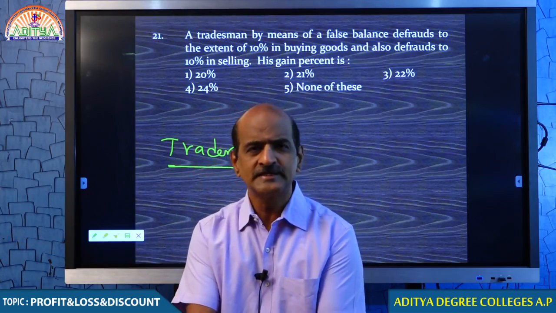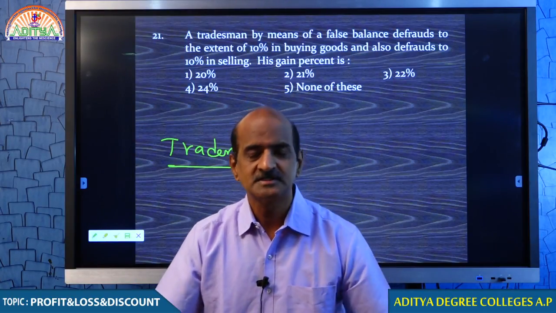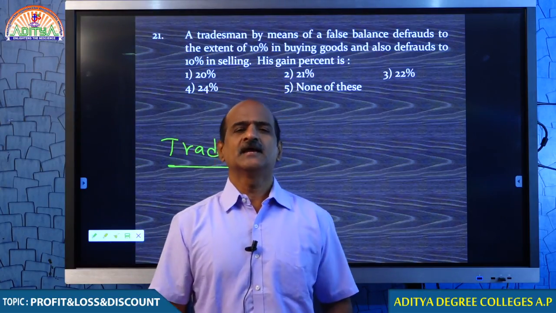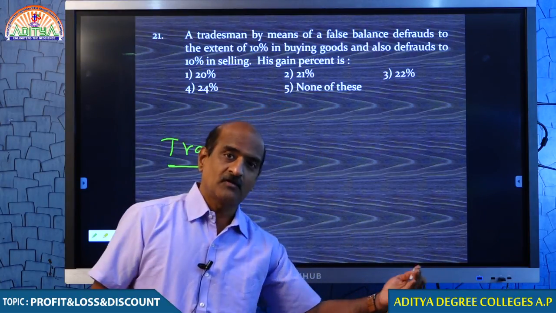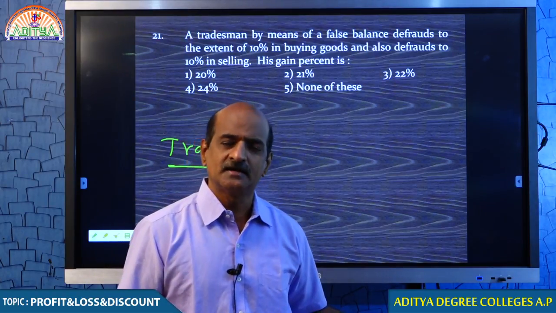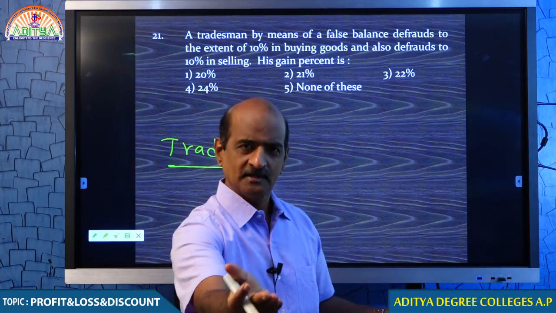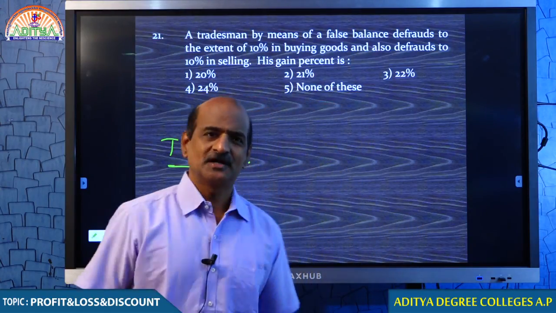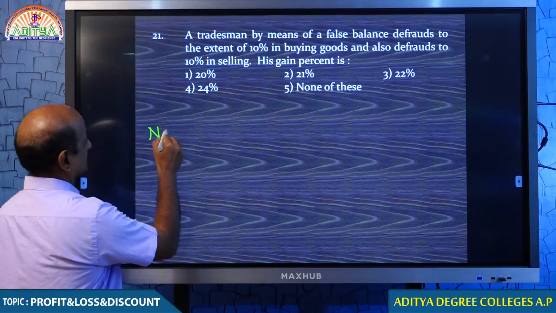Every day you see traders. A vegetable vendor comes to your house, he is a trader. He purchases goods from the farmer and he sells to you. What is the meaning of cheating a farmer? Cheating a farmer is nothing but getting more quantity by cheating. What is the process of cheating a customer? By giving you less quantity. Getting more quantity, giving you less quantity. This trader is too intelligent. Student, please make some notes. Whenever this kind of question is given, please write down.